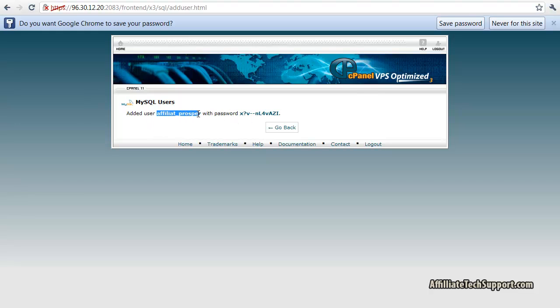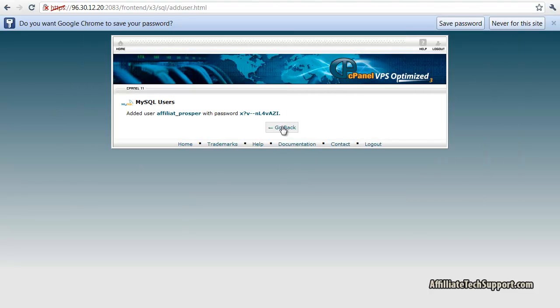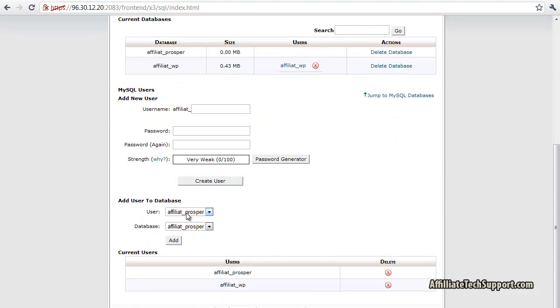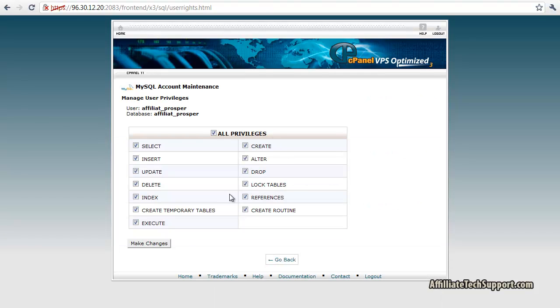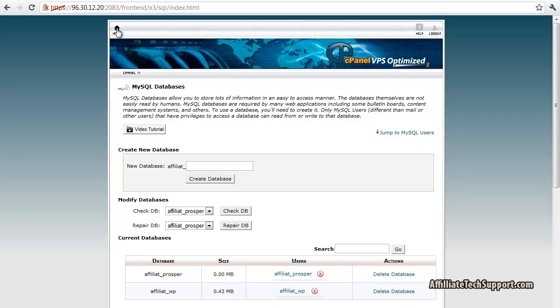So now copy the username. Right click, copy. Go into your notepad document and type Prosper user. So you got both those stored for later. Go back, click on add user to database, user affiliate_Prosper, add. All privileges, make changes. Okay, that's all done. I'm gonna go back home.